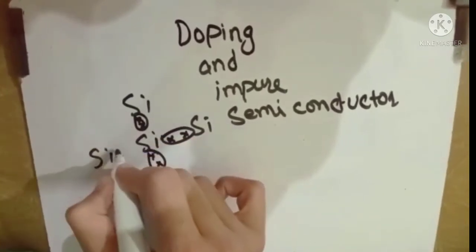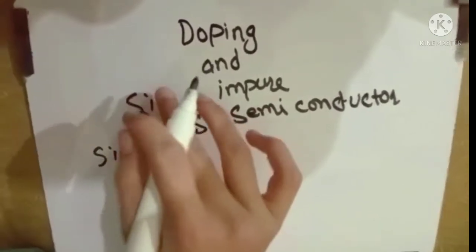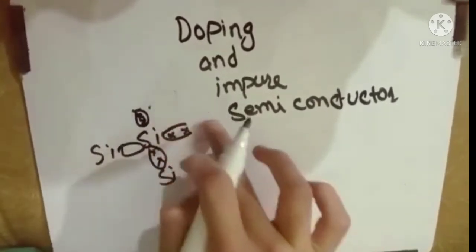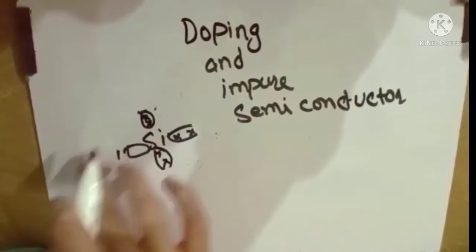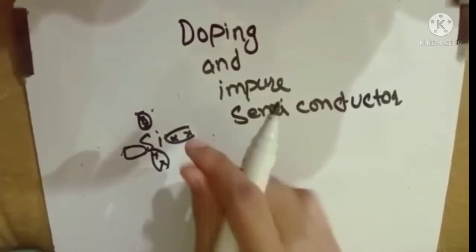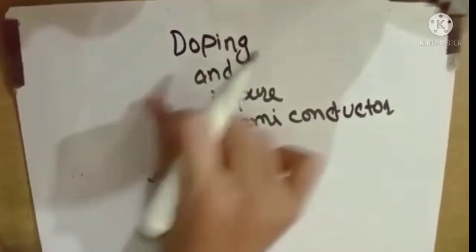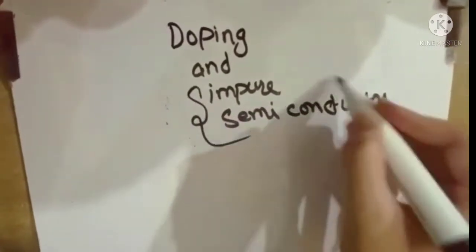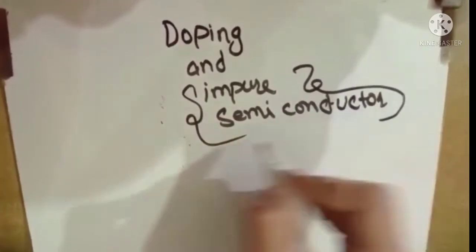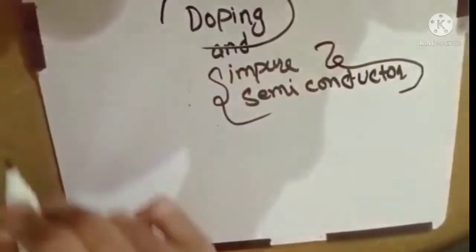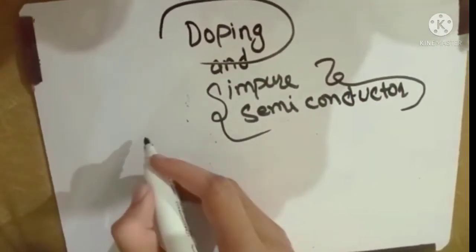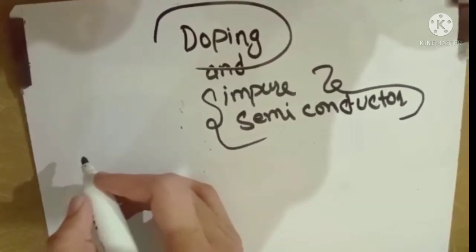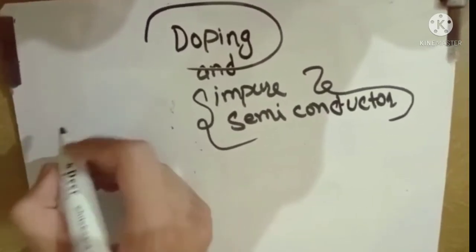So what if we use another element instead of silicon? Yes, we can. Adding an impurity in a semiconductor will make an impure semiconductor. The process of adding impurity in a semiconductor is called doping. So we can say that an impurity like